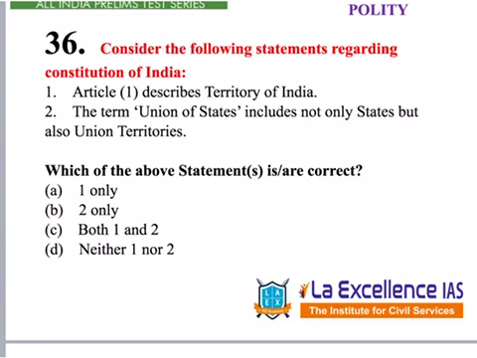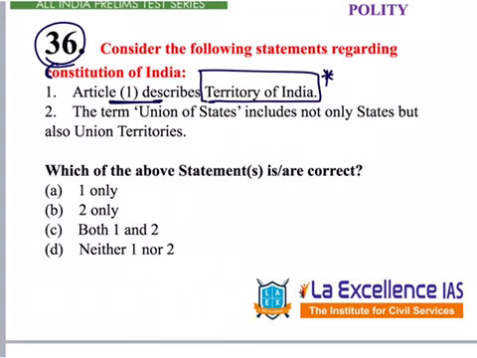The next polity question is given under question number 36. This says, consider the following statements regarding the Constitution of India. First one is Article 1 describes the Territory of India. Territory of India is a broader term. Option 2 says the term Union of States includes not only states but also union territories.